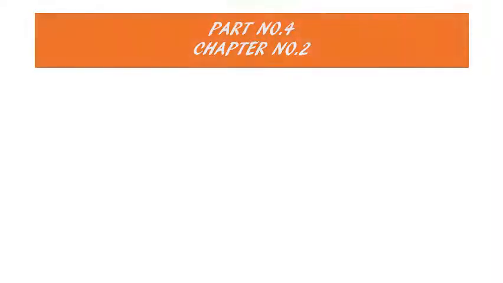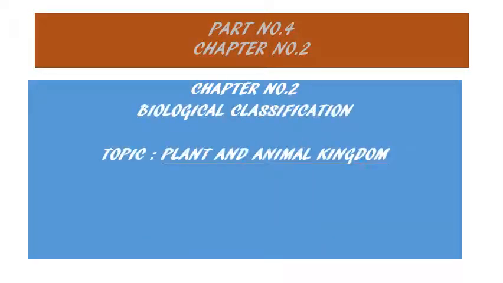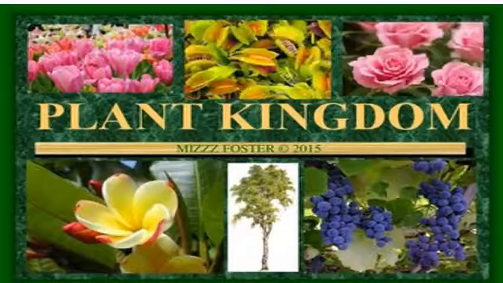In this part of biological classification, we'll study the last two kingdoms, that is, kingdom Plantae and kingdom Animalia. We'll see the diversities of plants and animal kingdoms, divided into divisions and phyla respectively on the basis of some similar characteristics, how they have been divided into different divisions in plants and different phyla in animals. So let's begin with the plant kingdom.